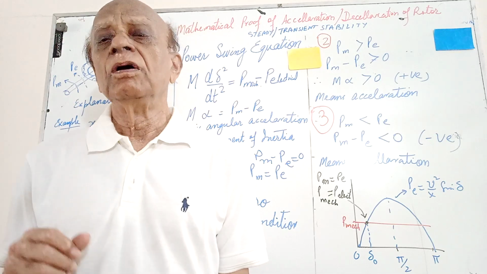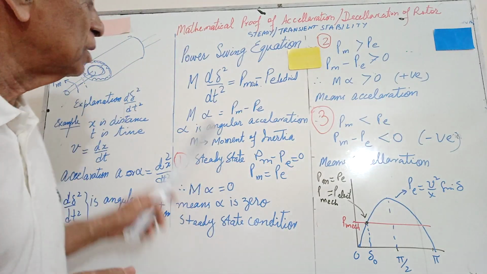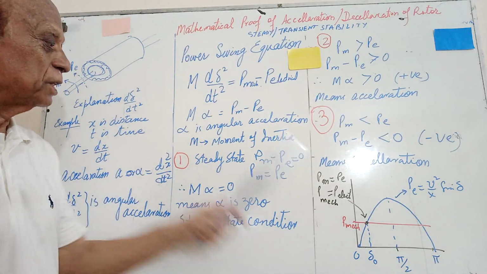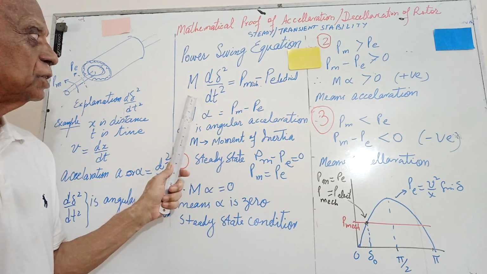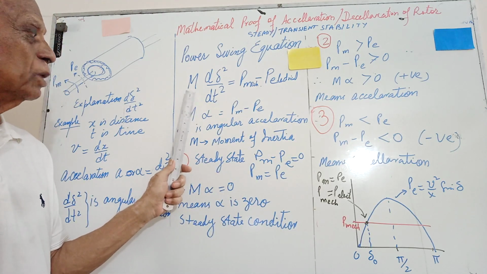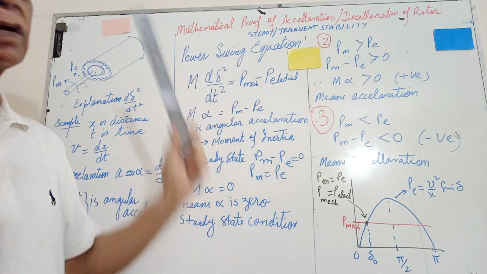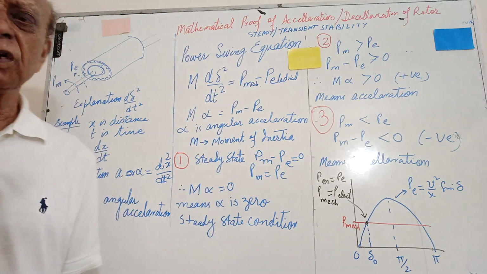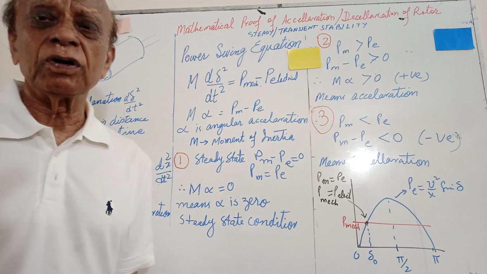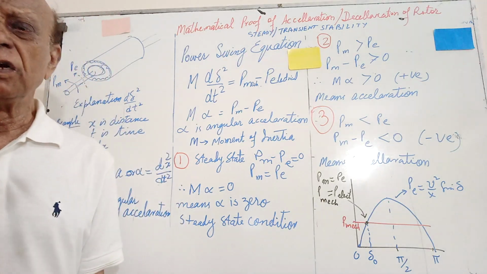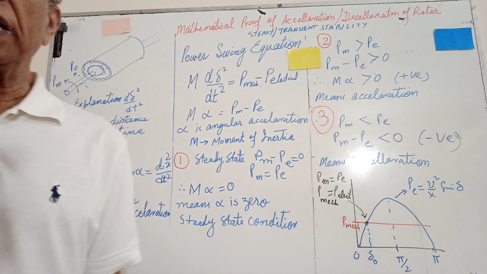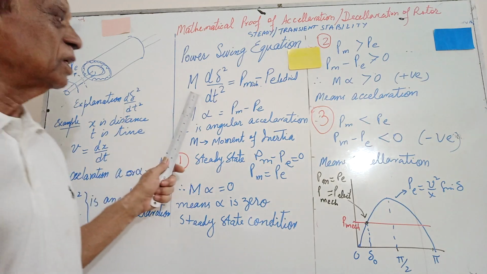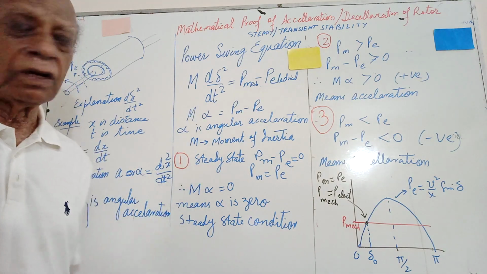Now we start with this equation. This is for the explanation, and now we start. This is the equation of power swing. Now the derivation of this equation I have omitted because that is not required for us. Us means the electrical engineers. We are interested in this electrical equation.